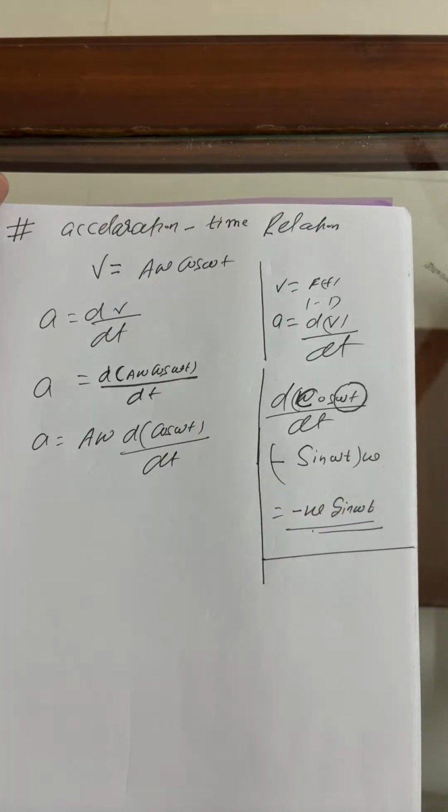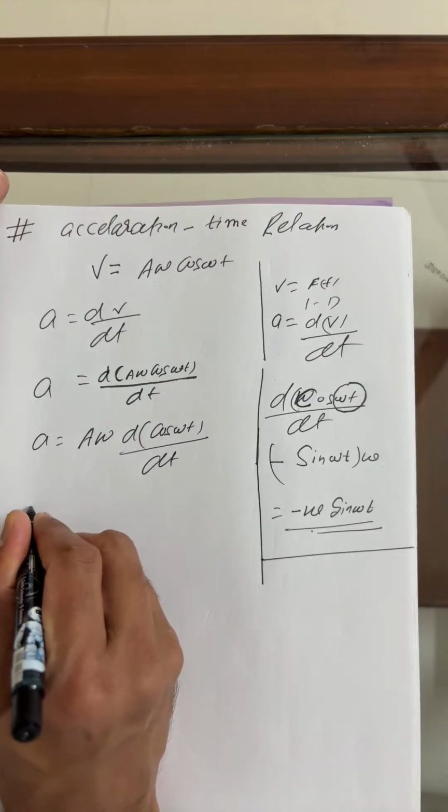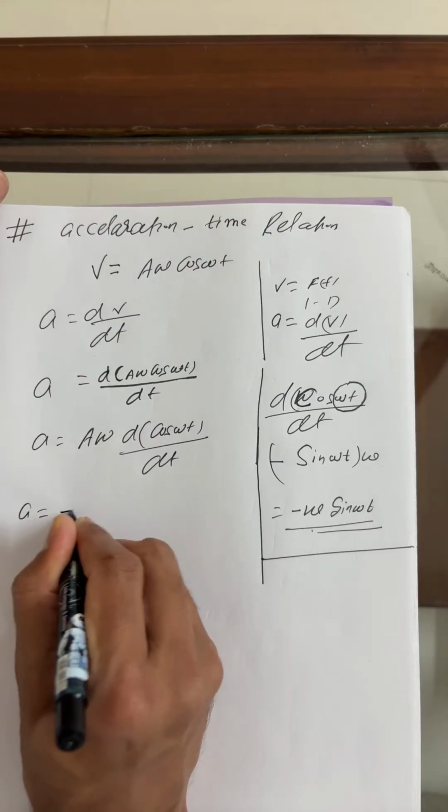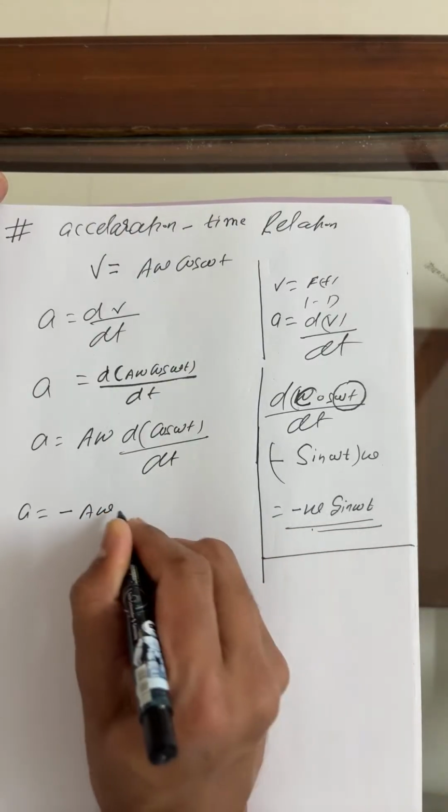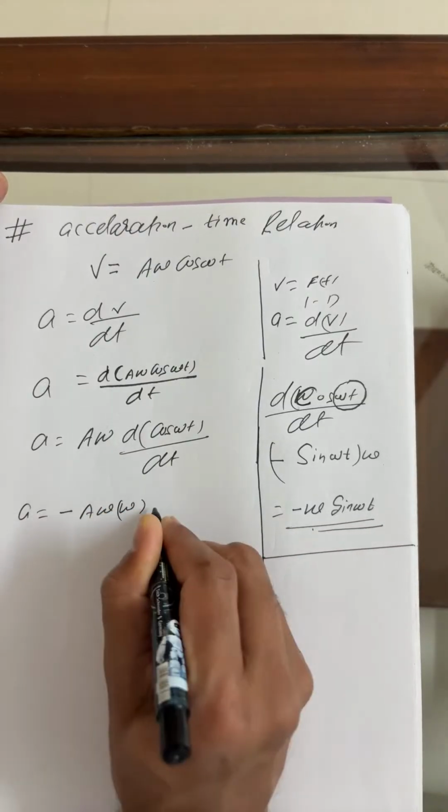Now, beta, A, you can write, my dear, this is minus A omega.